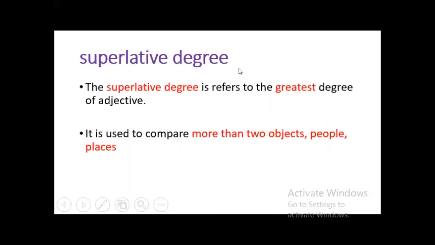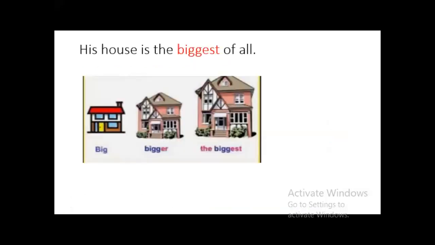Okay, superlative degree. The superlative degree refers to the greatest degree of the adjective. It is used to compare more than 2 objects, people, or places. For example, his house is the biggest of all.